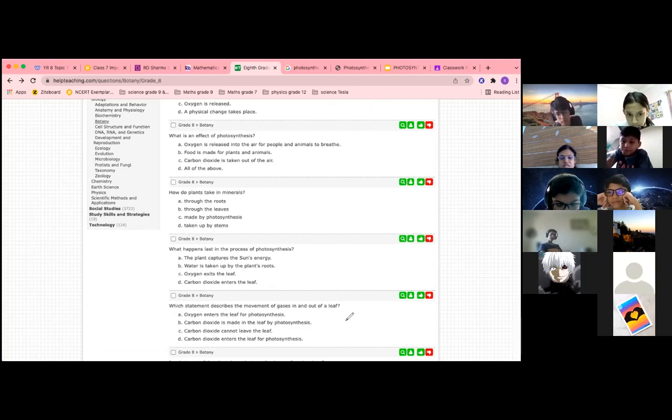Which statement describes the movement of gases in and out of the leaf? Stomata. Which is a correct statement? A. Carbon dioxide enters the leaf for photosynthesis. Yes, this is the correct statement. Carbon dioxide cannot leave the leaf. It can leave. Carbon dioxide is made in the leaf by photosynthesis. No. Oxygen enters the leaf for photosynthesis. No. Okay, so D is correct.